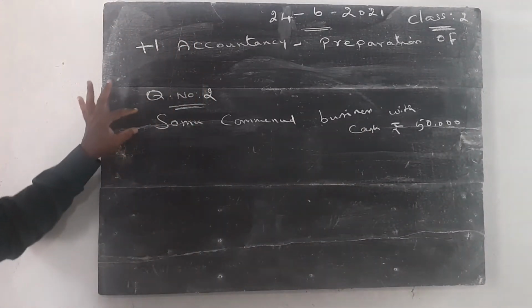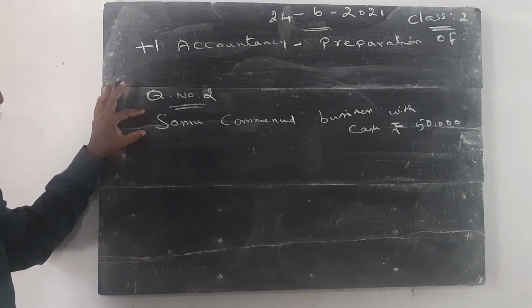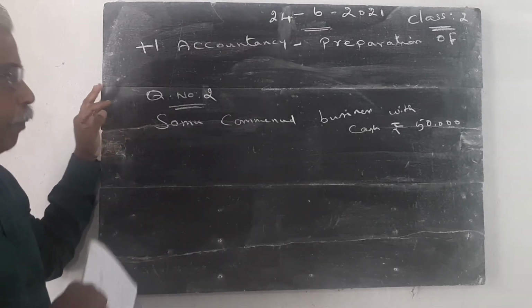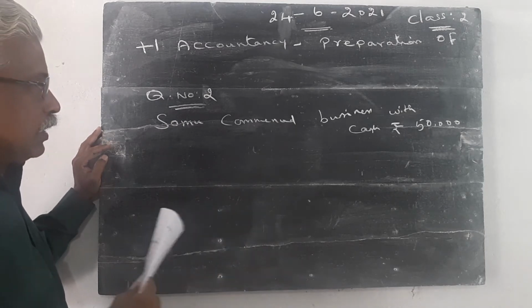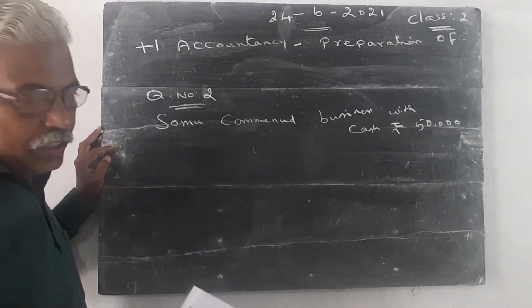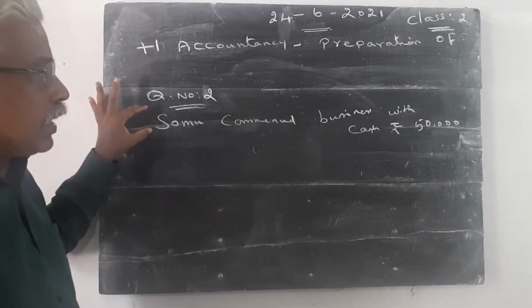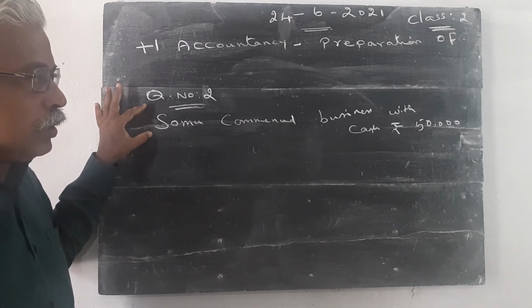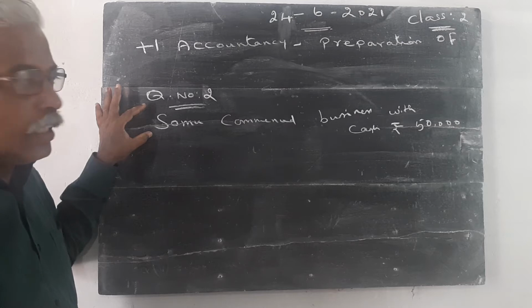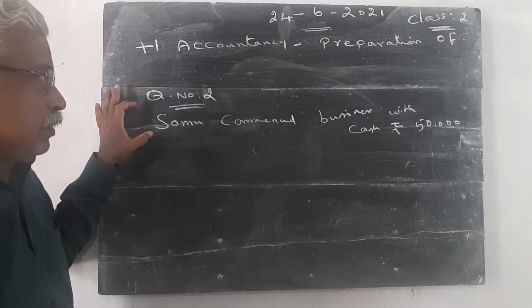This is called a transaction. Already we studied the word transaction. Transaction means transfer of money or money's worth from one person to another person. So this is the transaction. Somu commenced the business with cash rupees 50,000. This is one of the transactions.